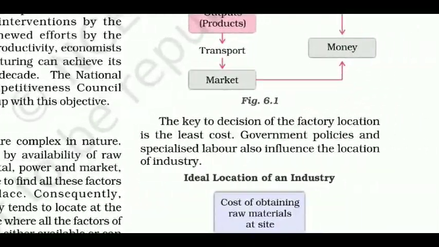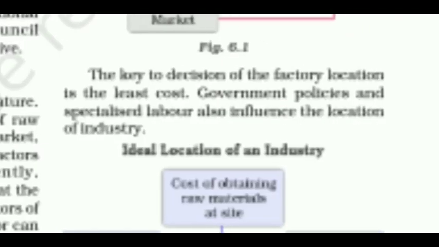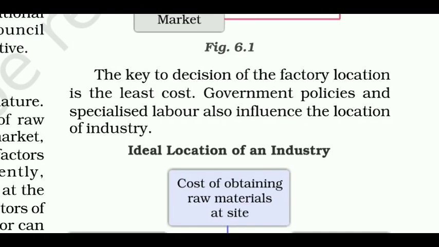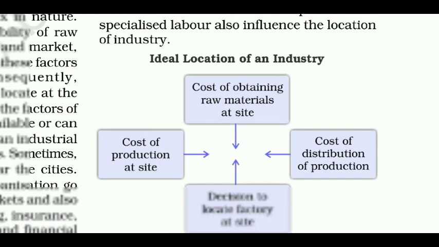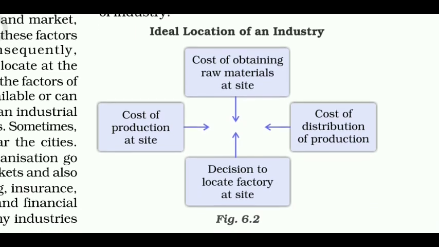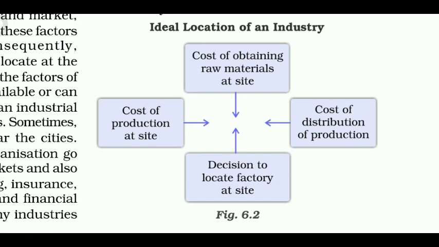The key to the decision of the factory location is the least cost. Government policies and specialized labor also influence the location of industry. Here you can see the ideal location of an industry, how it is chosen: cost of obtaining raw materials at site, cost of distribution of production, decision to locate factory at site, and cost of production at site.